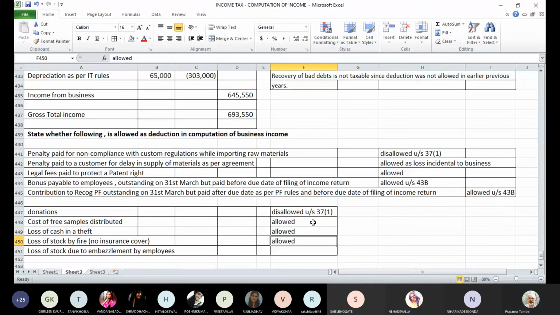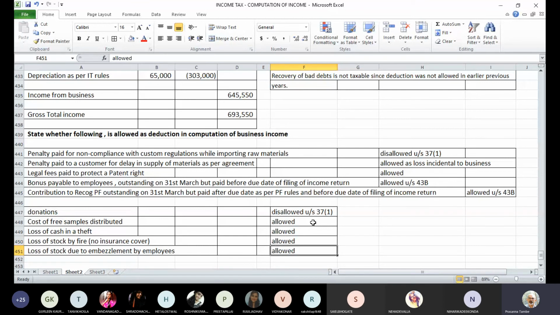Loss of stock due to embezzlement by employees. Employees have misappropriated stocks. They have walked away with some items of stock somehow, some fraud made by employees, and they have manipulated and misappropriated items of stock. Can it be allowed as deduction? The answer is yes. This is also allowed as deduction.